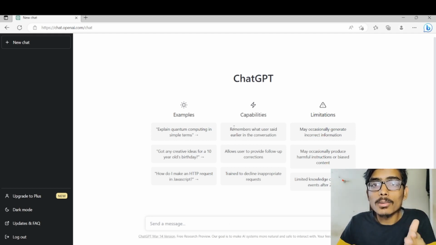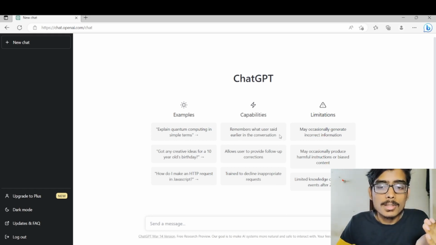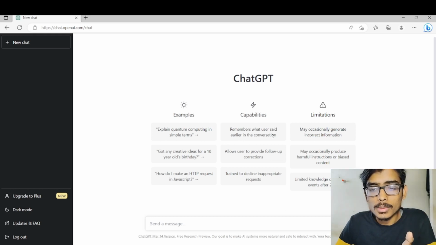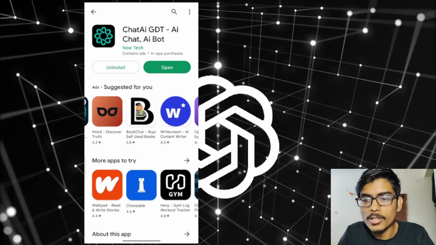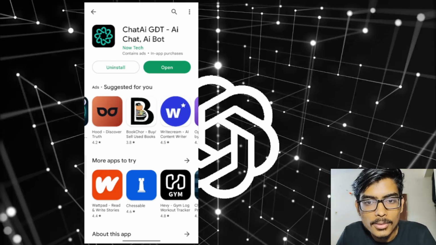The next part is how you can access ChatGPT on your mobile phones, and if you want the applications, even that can be possible. So, how are you going to be using it on your mobile phone? Let's skip to the next part. Okay, guys, so moving on to the next implementation part, how to use ChatGPT on your mobile phones.